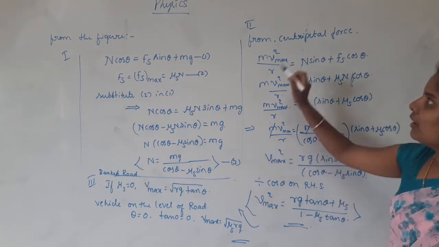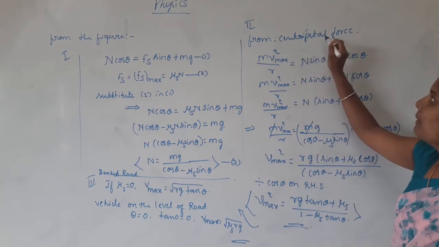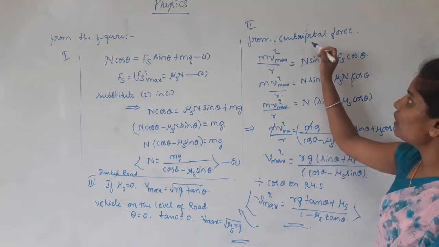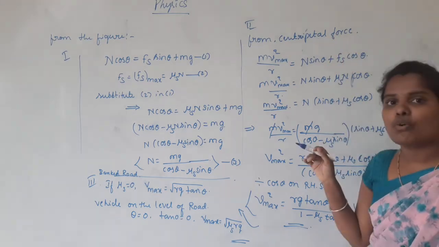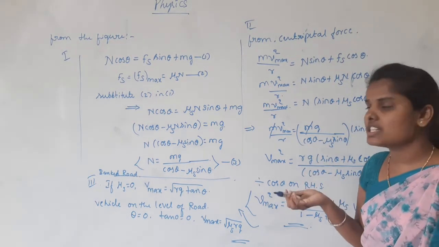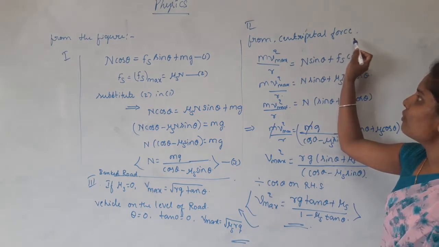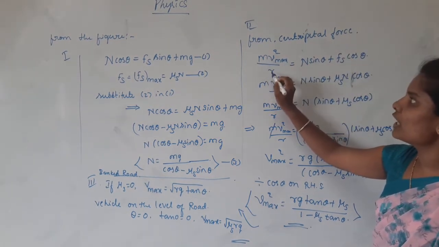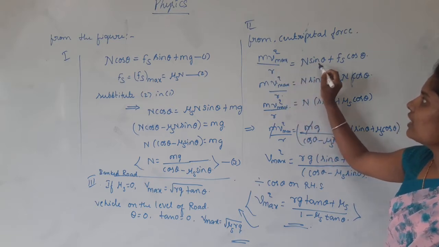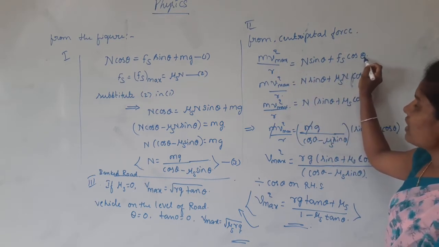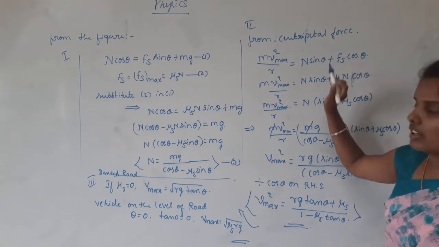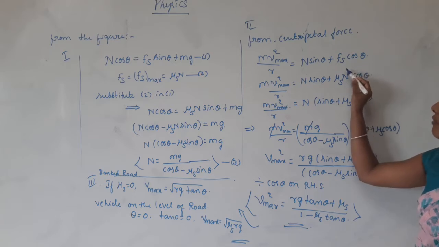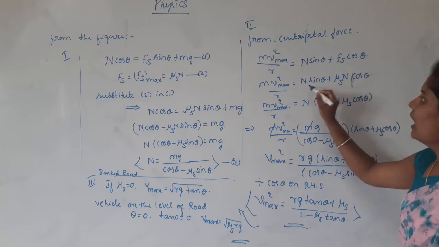Similarly, from that figure we know the centripetal force. What do you mean by centripetal force? It was already told in yesterday's class: the force taking place towards the center is called centripetal force. Here the formula for centripetal force is mv square divided by r, which equals N cos theta plus fs cos theta, from the figure. Here also we substitute the value of fs, that is, mu s N.